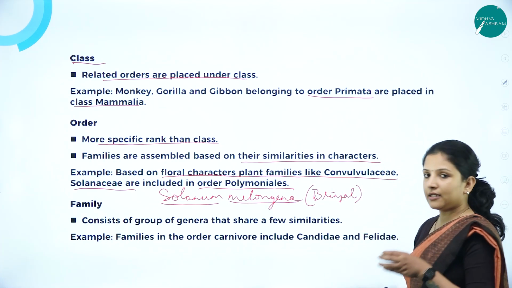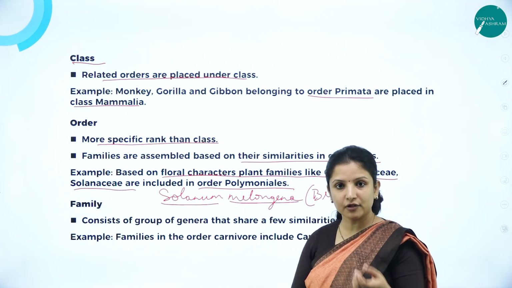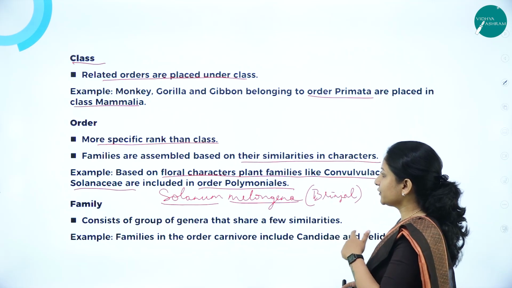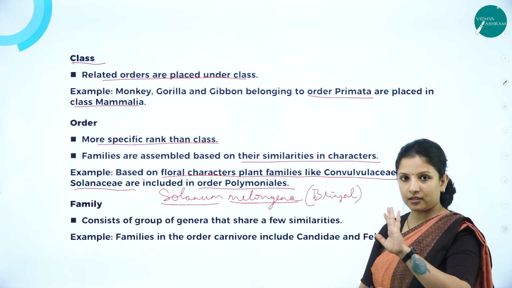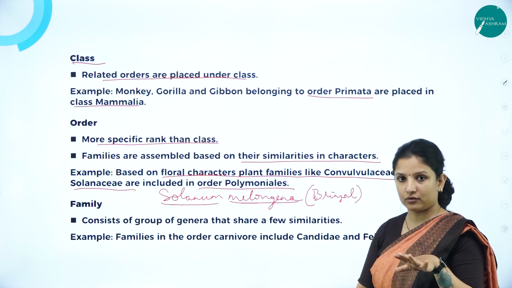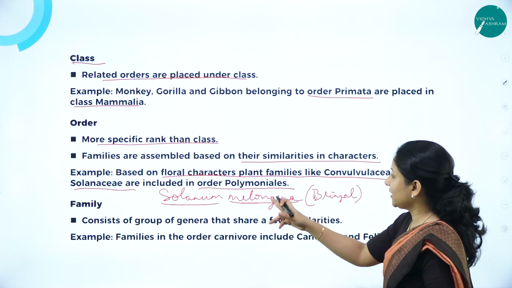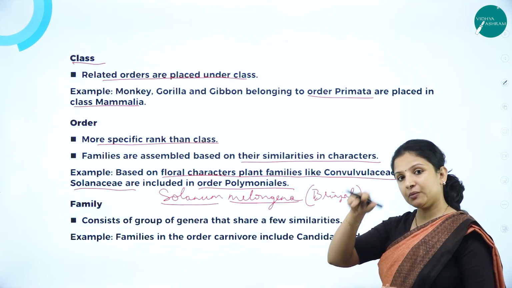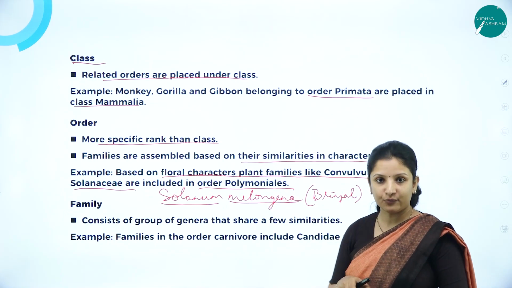So Convolvulaceae, if you have seen a trumpet, just like that the Convolvulaceae flowers also look like a trumpet. The flower of Convolvulaceae is different from the flower of Solanaceae. They are entirely different to look at, but they have been put under the same order. Why is it so? The family is different, but they have been put under the same order, that is order Polymonales.